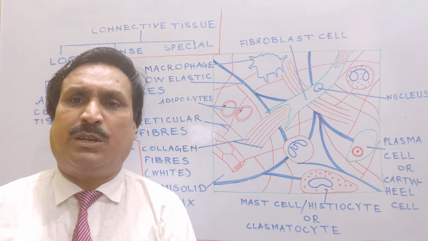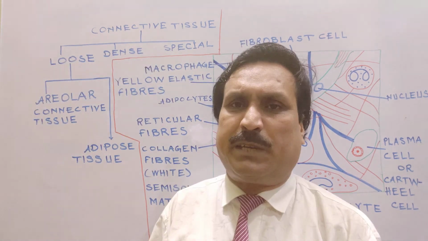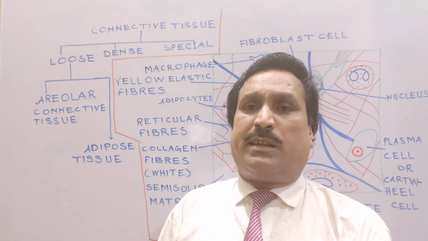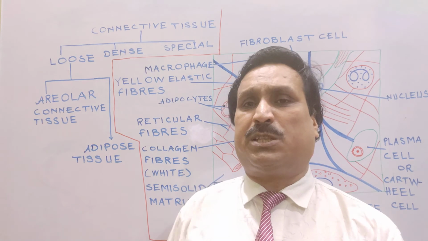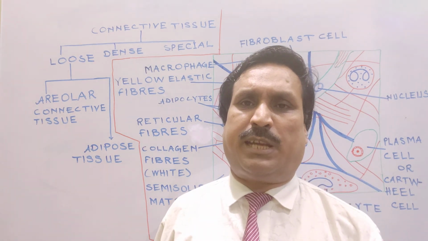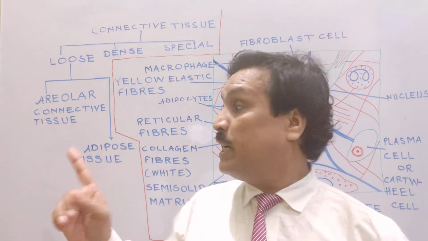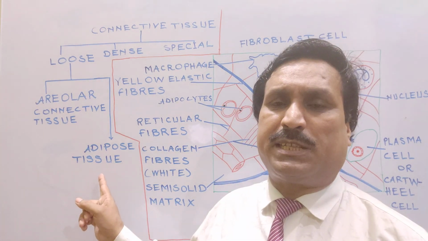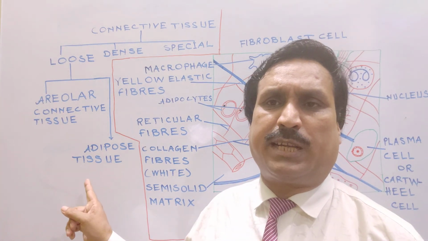Areolar connective tissue is a type of loose connective tissue, and in the series of loose connective tissue, the second connective tissue is adipose tissue. That will be discussed in the next lecture.